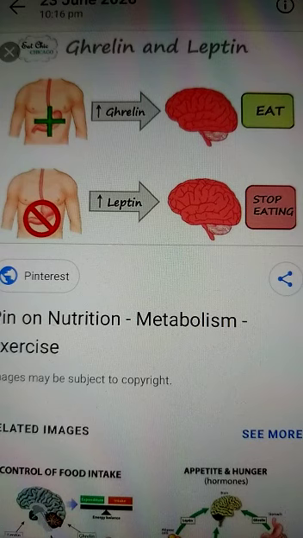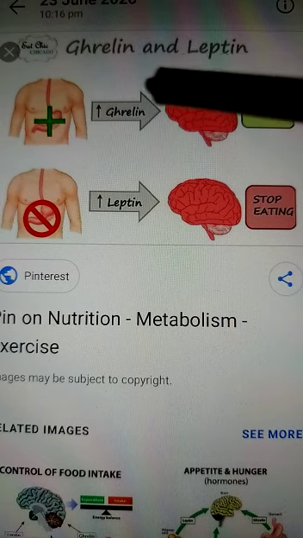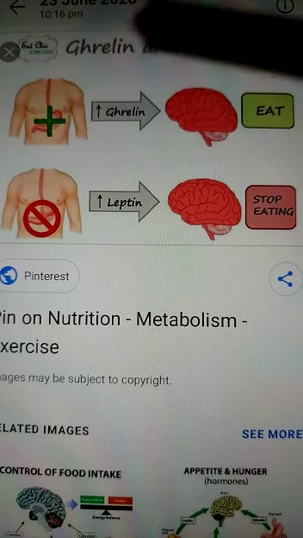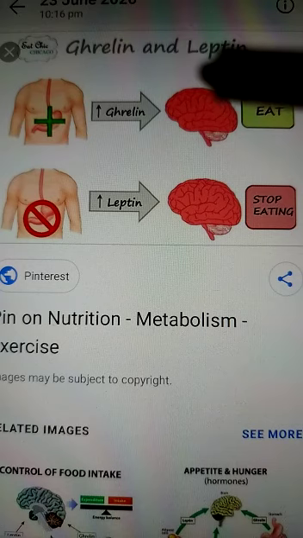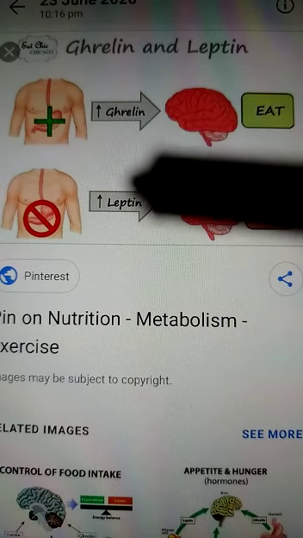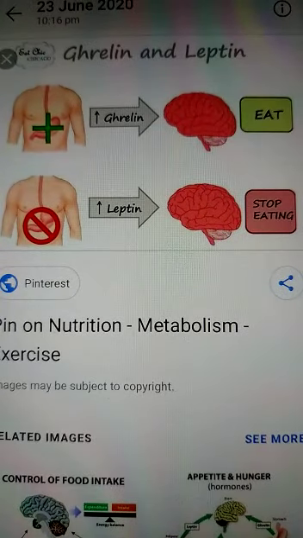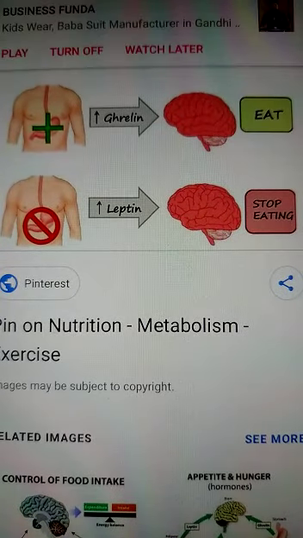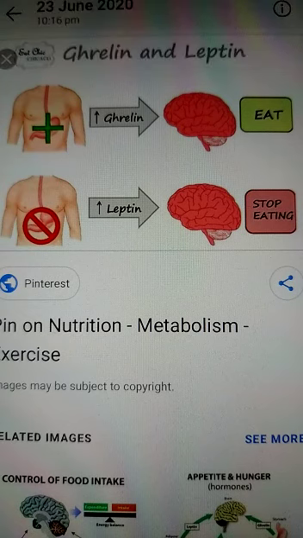So the 3 points which are very much important in this activity are: when there is a shortage of glucose in the blood, the stomach will produce hunger pangs, and because of the hormone ghrelin, the hunger pangs would be produced in the stomach. And once you consume the food and your stomach is satisfied, because of the leptin hormone you will feel satisfied and the desire to consume food will reduce.